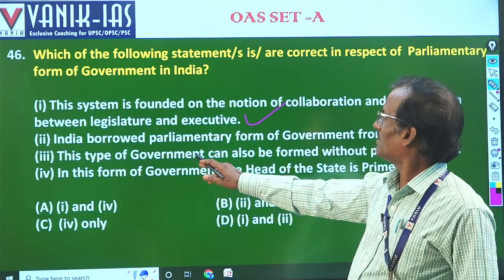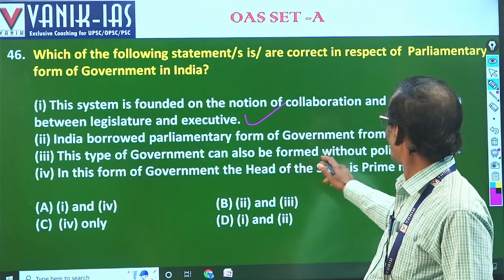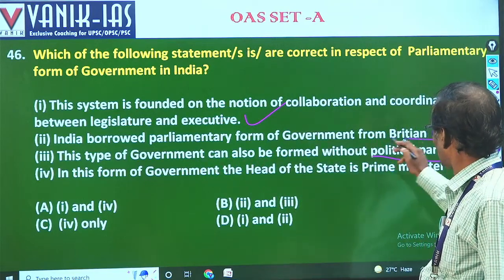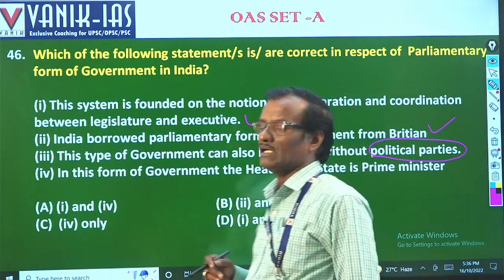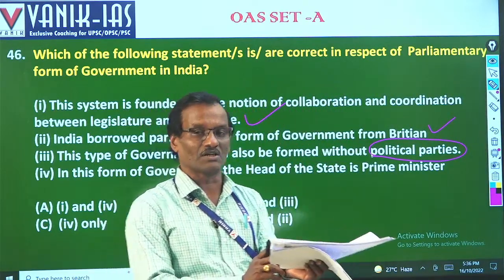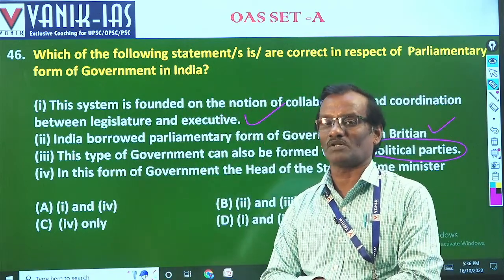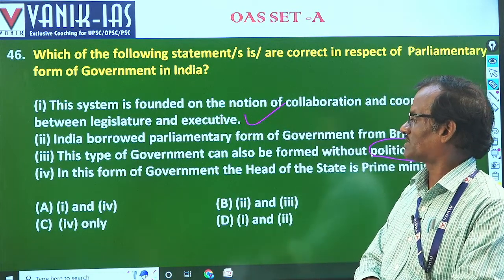But this type of government can also be formed without political parties. Nothing there, because in a parliamentary democracy, wider representation is the basic objective. Without parties, the representation in parliament is impossible. So I think this option is incorrect.